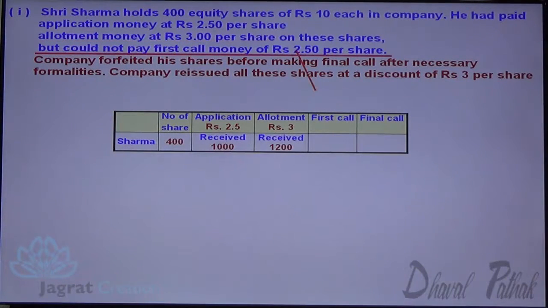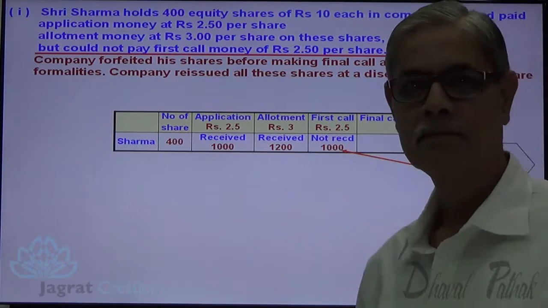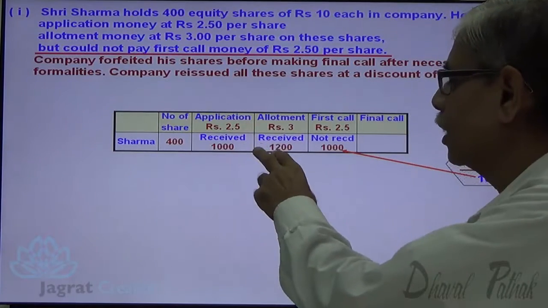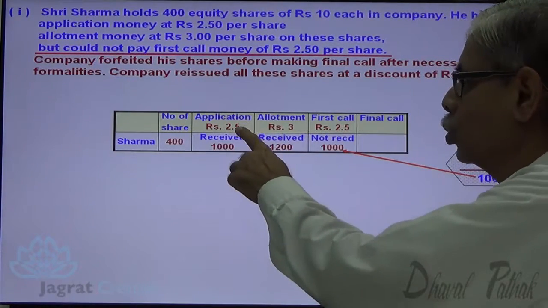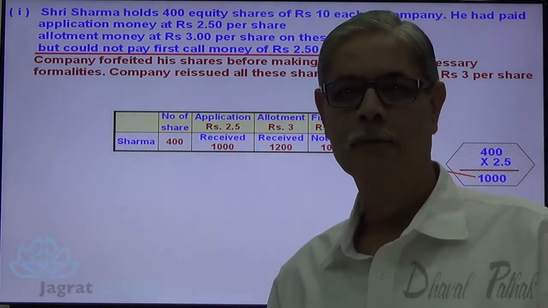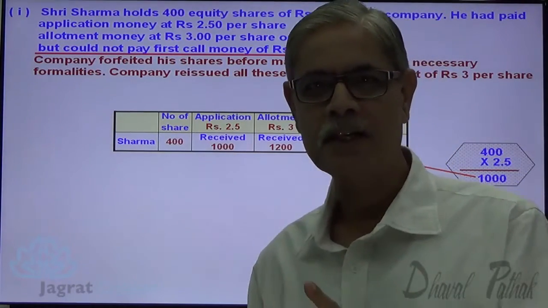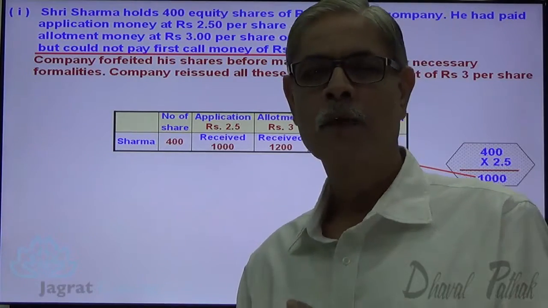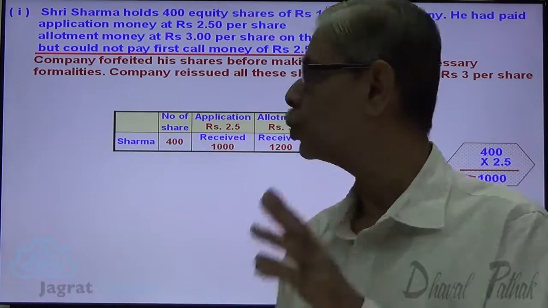Now first call 2.5 is not paid. So this is the amount not received. How much has the company called? 2.5 plus 3 plus 2.5, 8 rupees are called. Share is of rupees 10 each, 8 rupees are called. So final call is rupees 2.